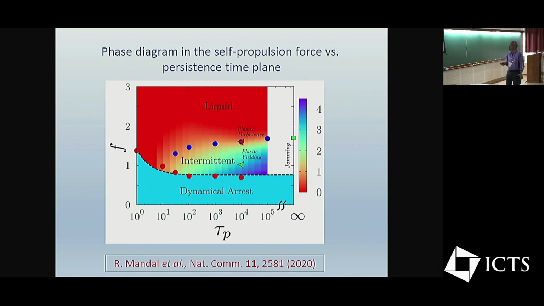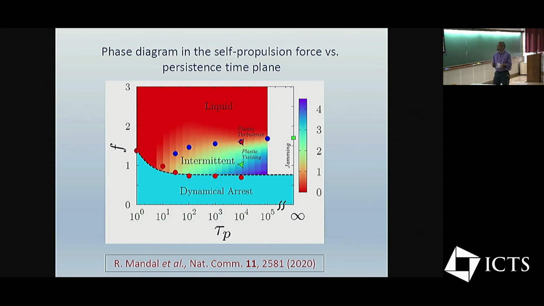But in the same work, it was pointed out that in the limit of tau_p going to infinity along this axis, there is a special value of the active force such that it separates a liquid state from a jammed state. So there are these two phases of the system. When the active force is bigger than a certain value, the system behaves like a liquid. When it is less than that value, then it basically gets stuck into a jammed configuration. And what we have been doing the last year or so is trying to understand the behavior along this line.